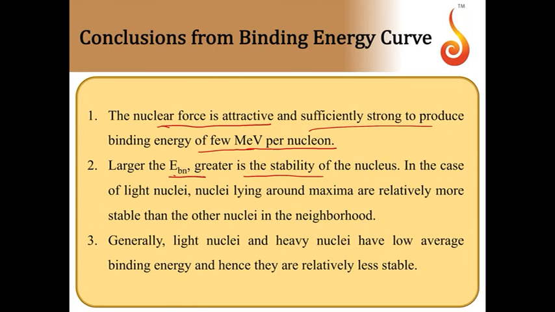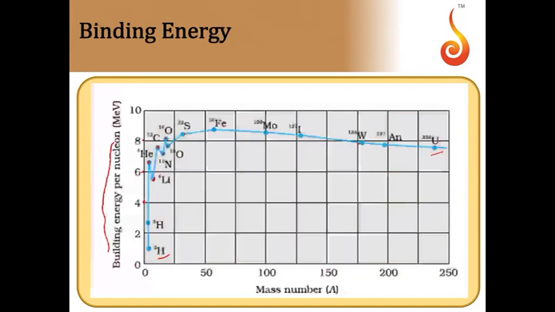In the case of light nuclei, the nuclei lying around maxima are relatively more stable than the other nuclei in the neighborhood. For example, here you can see the peak. So suddenly there is peak, then there is depression. So helium is slightly more stable than its neighborhood, that means tritium and lithium. Here again we get for carbon, oxygen, sulfur.